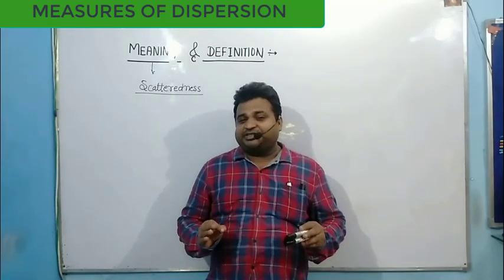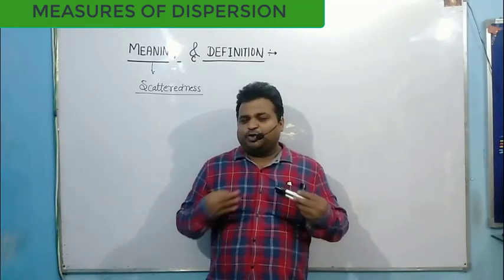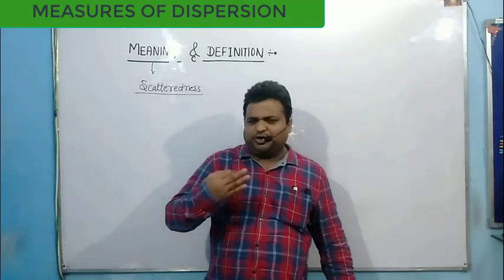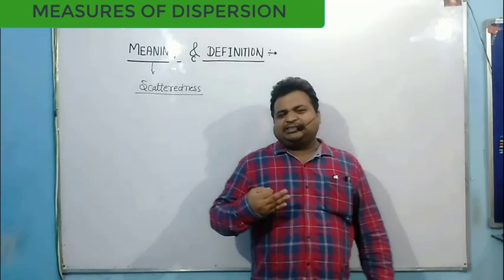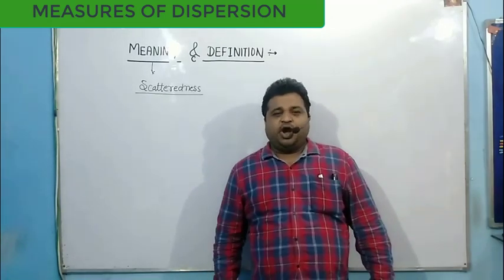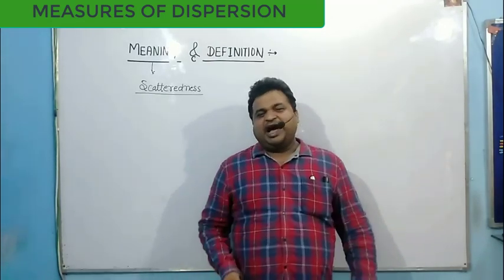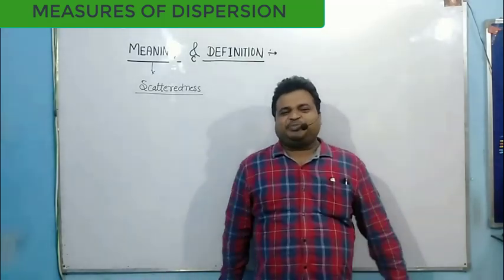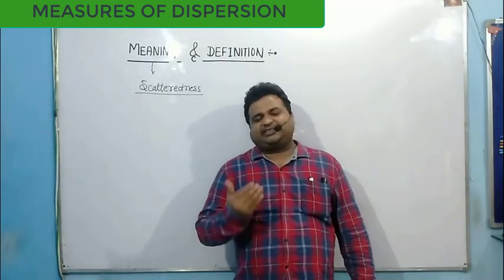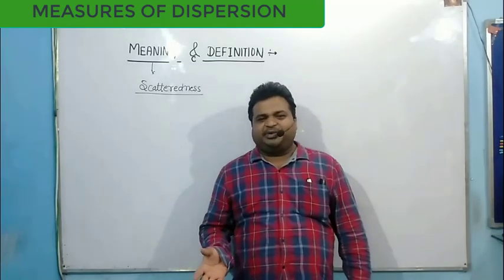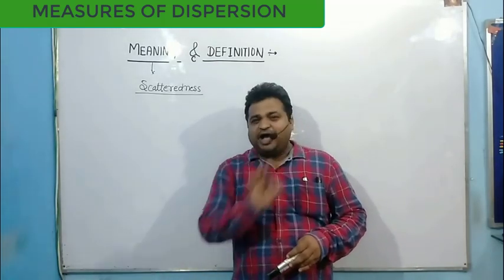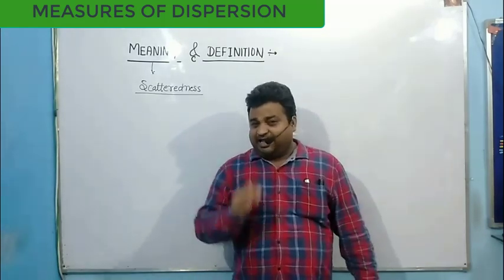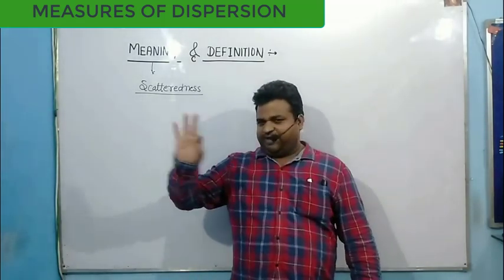And the third definition, which is very close to my heart, and I really like this definition, you can note down. Dispersion is the degree of scatter or variation of a variable about its central value. I repeat again, dispersion is the degree of scatter or variation of variables about its central value, about its mean value, how the entire data varies from its mean value.